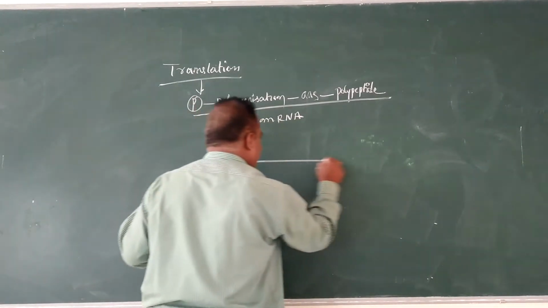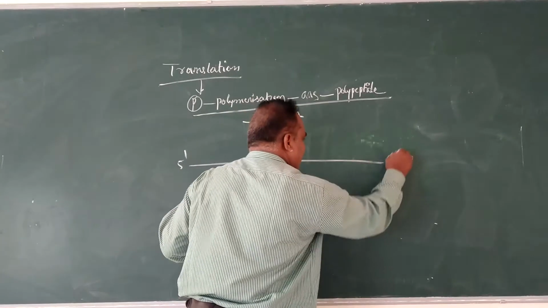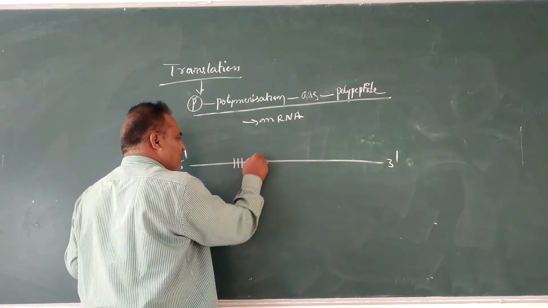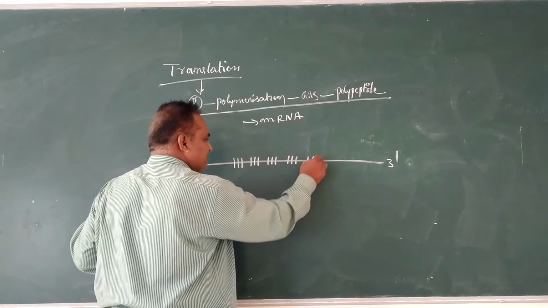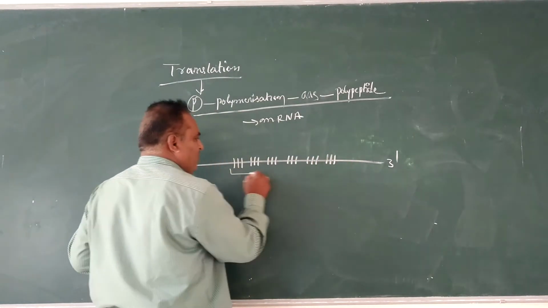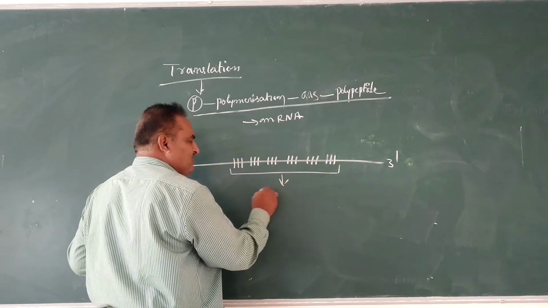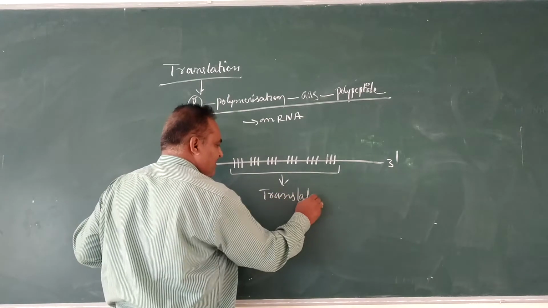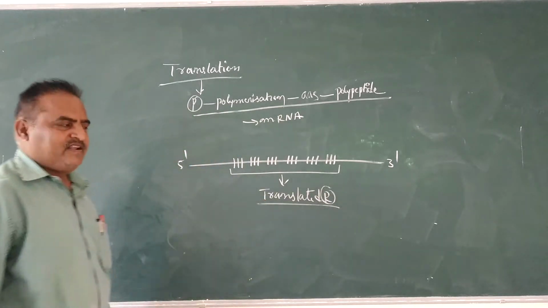The mRNA shows two polarities, 5' and 3', on which a number of codons are present. The codons code for the amino acids, therefore this is called the translated region.